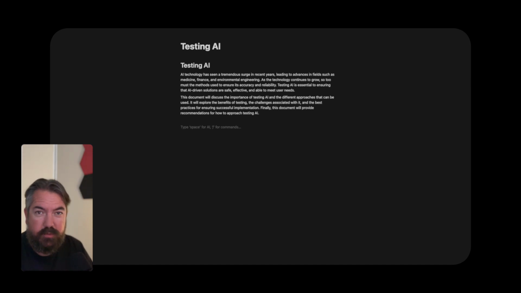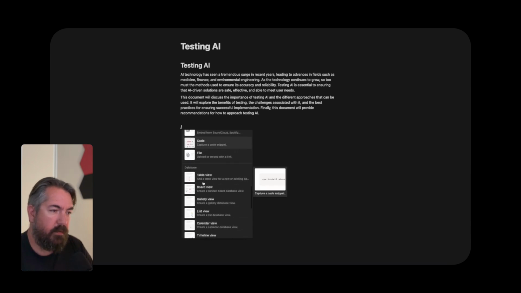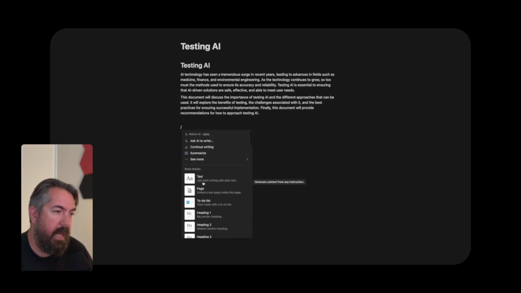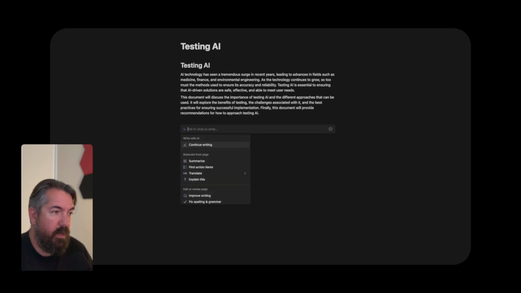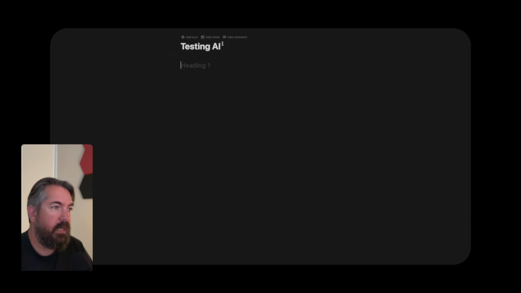If you're familiar with Notion, you'll know that you just go / and there's all the Notion blocks and stuff you can add in there. If you just go space, all the AI stuff pops up. So you can continue writing because I've now got this up here and I've given it a title, but let's change that. Let's ditch all this, give it a new title.